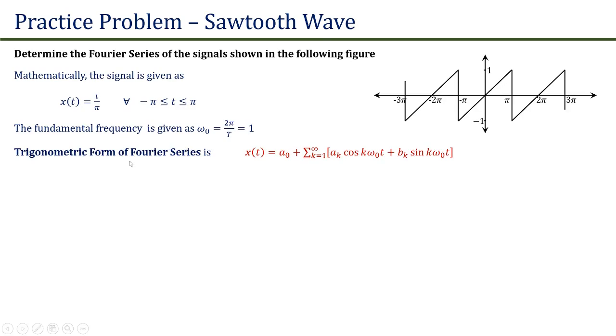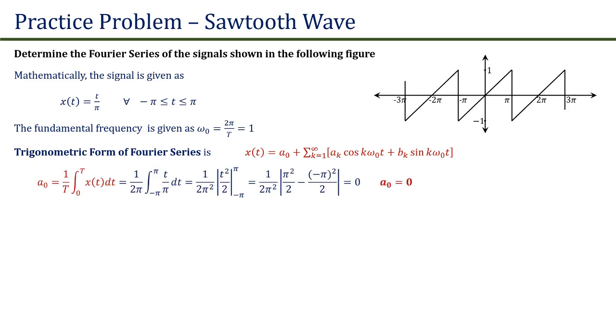The trigonometric Fourier series representation of the signal x(t) is given as a0 plus summation k equals 1 to infinity of ak cos(k omega naught t) plus bk sin(k omega naught t). Here a0 is equal to 1 upon T integration from 0 to T of x(t) dt. If we put the value of x(t) and change the limits from minus pi to pi, we will get 1 upon 2 pi integration from minus pi to pi of t upon pi dt. If we determine its integration and put the limits, we will find that a0 is equal to 0.